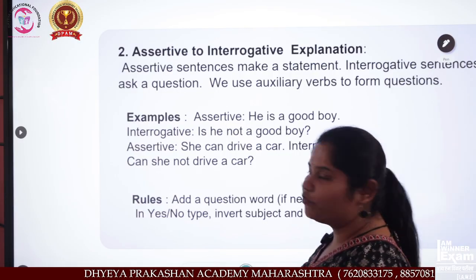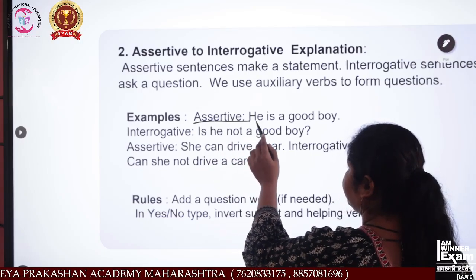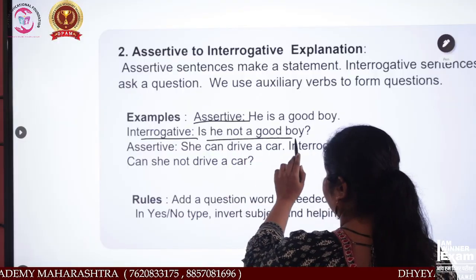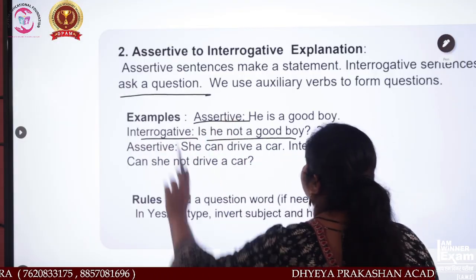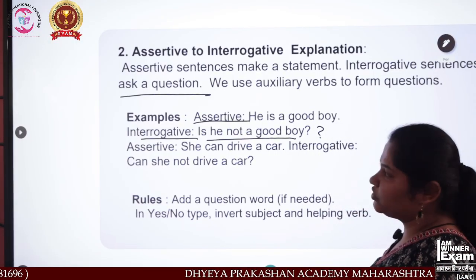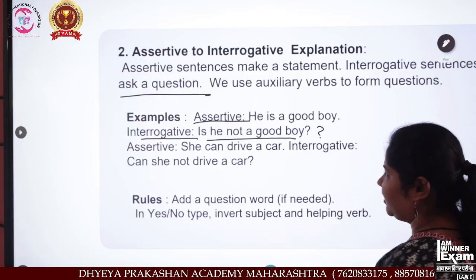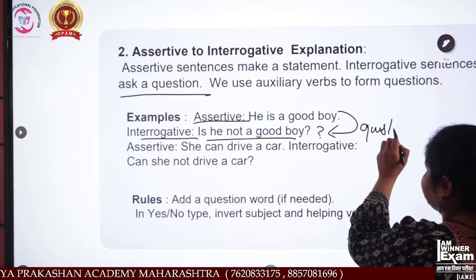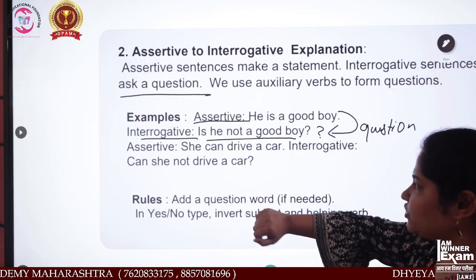Now see over here what we have taken. We have taken assertive: He is a good boy. Interrogative is what? He is not a good boy, and a question mark is added over here, asking a question. Is he not a good boy? Means what? He is a good boy. We have converted this sentence to a question. Why? Because that is an interrogative.